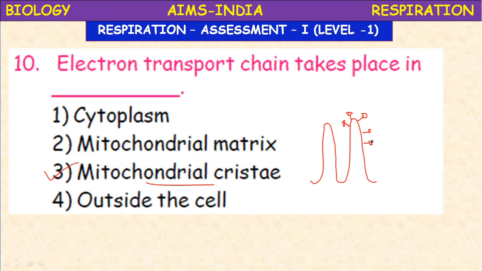So the oxygen combines with the electron acceptors, and the hydrolysis of the phosphorylation takes place and the ATP is produced. Okay. So these are the cristae, F1 particles or F0 particles. Okay.